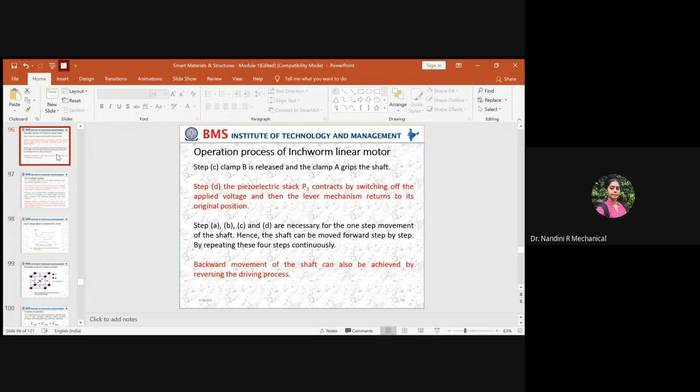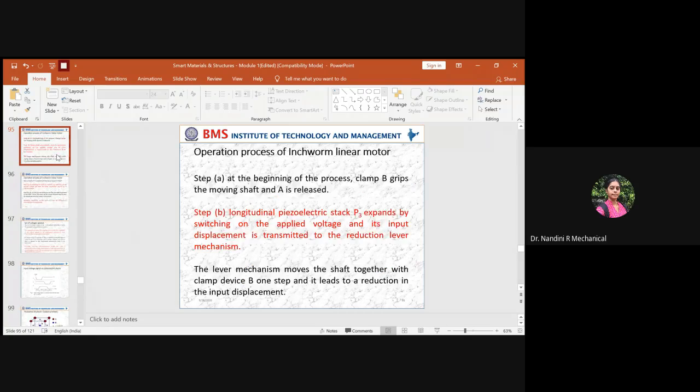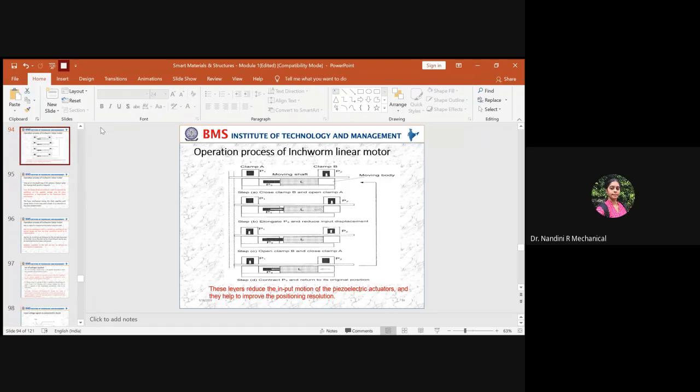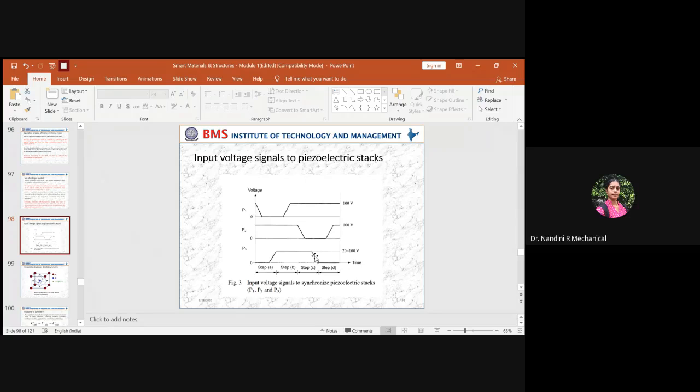I told you when an input displacement will be reduced, this will be shifted and the patch P3 moves towards P1. So when it moves towards P1, P3 patch compresses and this moving body will be towards your left across P1. So there will be no connectivity across the clamp B. So due to that, the P3 value comes down drastically across step 4 and it will be 0.